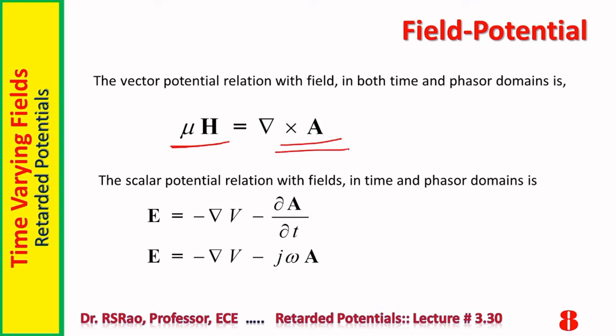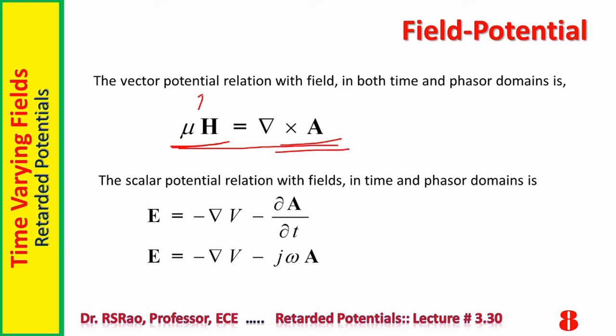is del cross A. Actually, this relation, mu H equal to del cross A, we have already studied while studying steady magnetic fields. The same relation has been imported into dynamic fields also, because it is found valid even in the case of dynamic fields. So this relation is not new. You need not do any modification to the steady magnetic field relation. Therefore, they found it quite suitable for use with dynamic fields also, and hence they imported it.